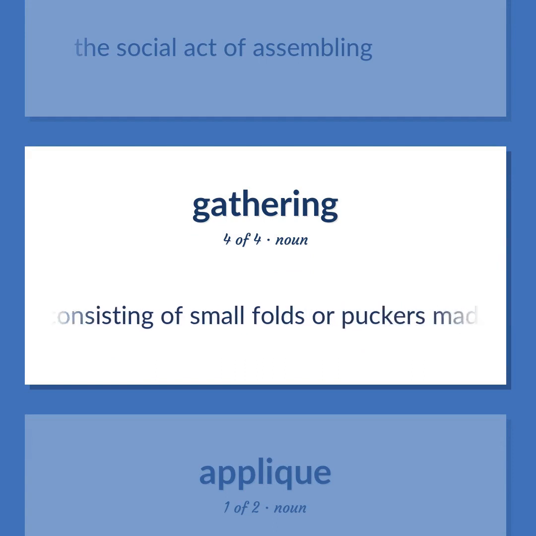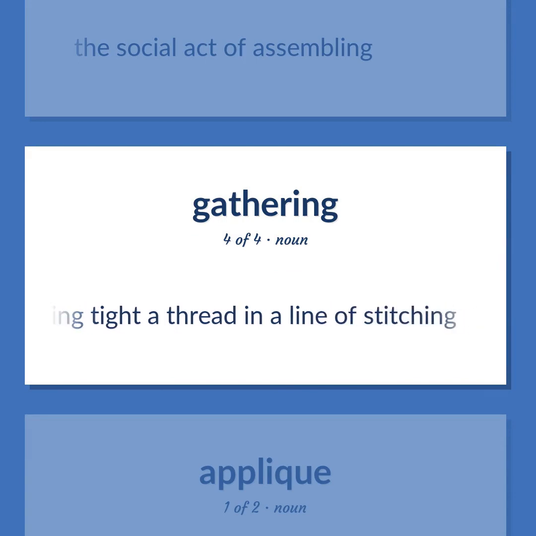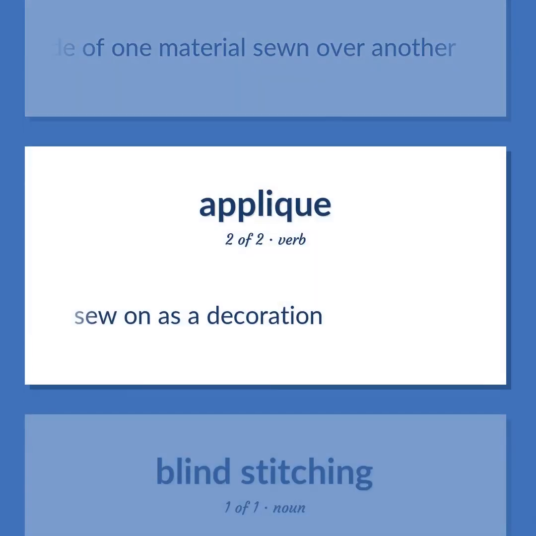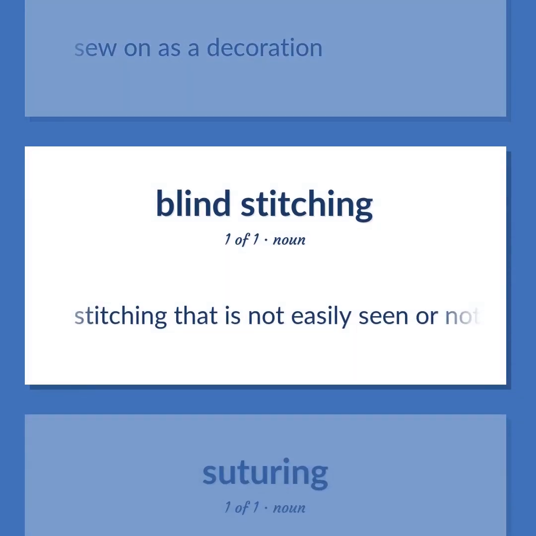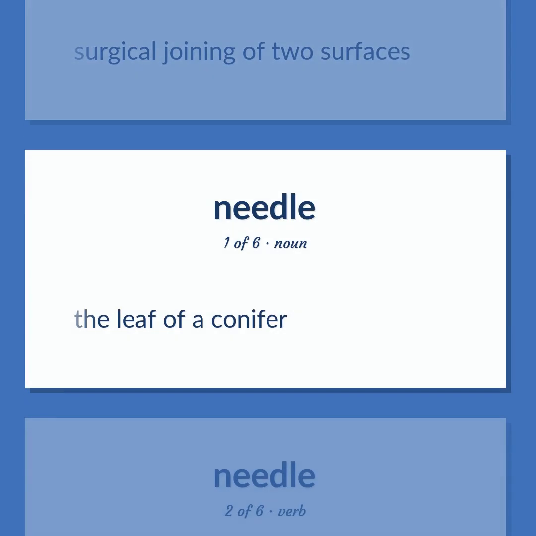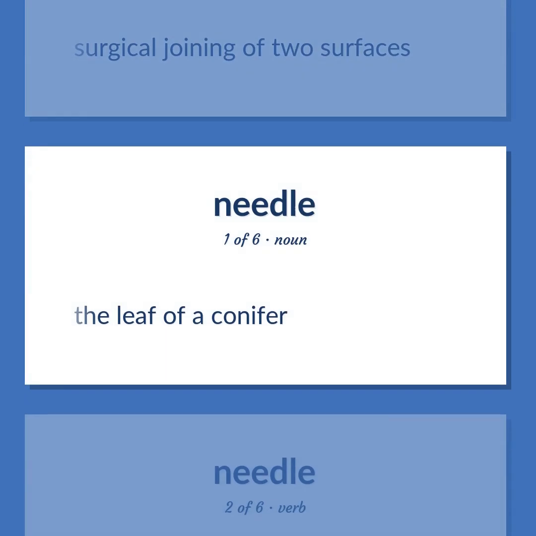Sewing consisting of small folds or puckers made by pulling tight a thread in a line of stitching. A decorative design made of one material sewn over another. Sew on as a decoration. Stitching that is not easily seen or noticed. Surgical joining of two surfaces. The leaf of a conifer.